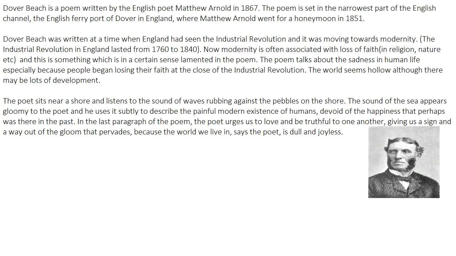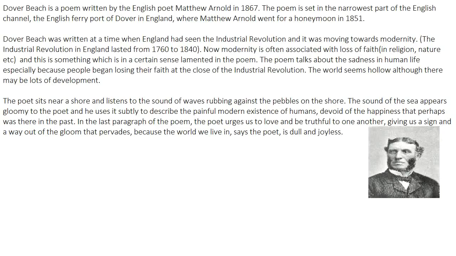So when we read the poem, everything is going to get clear. This is just a general idea of what the poem is all about. First of all, the poet says to his beloved, or to the readers in general, that the world is a gloomy place to be in. And when the poem ends, the poet says to the wife, and also to the readers, that we should love each other, because the world is a gloomy place to be in. The world is fake, the world is artificial, and only love and truthfulness is going to keep us happy in this world.